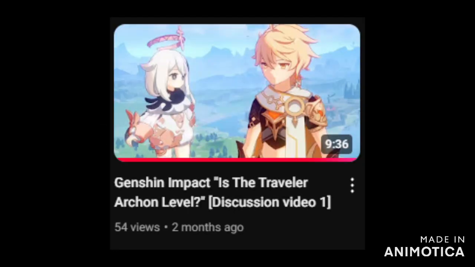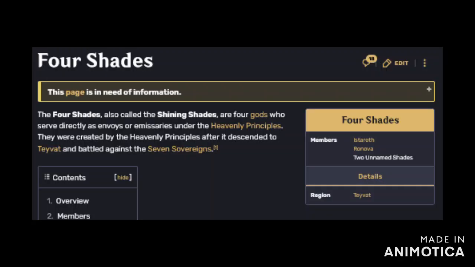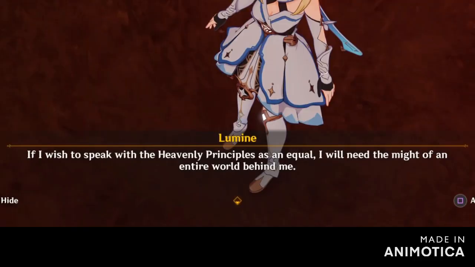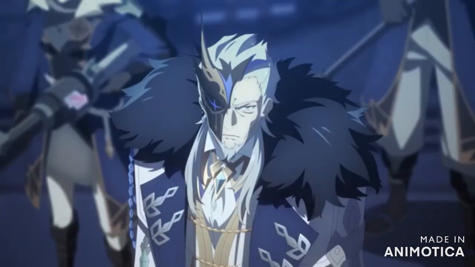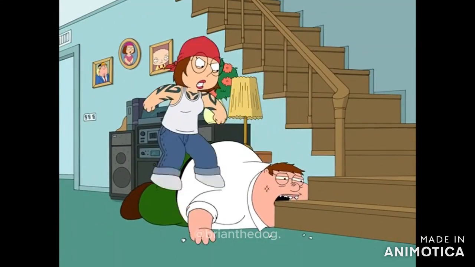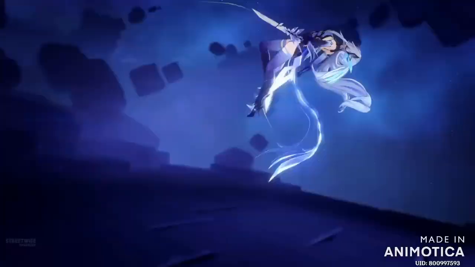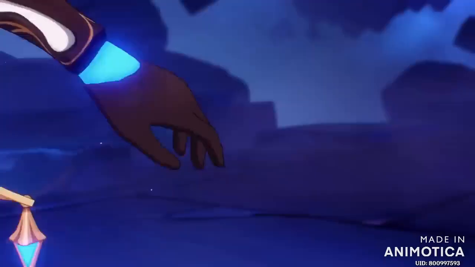Whether the Traveler is Archon level or not is no longer a discussion. He has surpassed the power of an Archon and is now moving towards the next tier, the Four Shades. With Lumine wanting to address the Heavenly Principles as equals, Sir Loki fiending for the Heavenly Principles like an inmate straight out of maximum security prison for the person who put them there, Skirk needing to beat Sherlogi because of his promise that he made to her, saying one day he will return to Skirk for an all-out battle against her, resulting in one of their deaths.